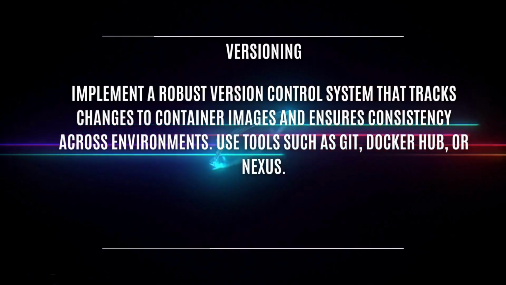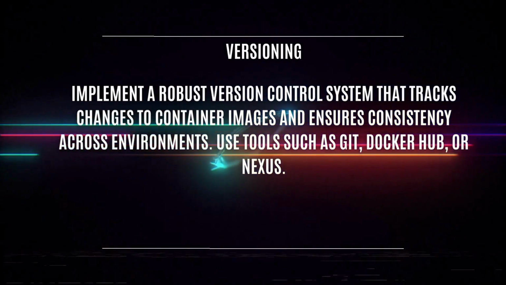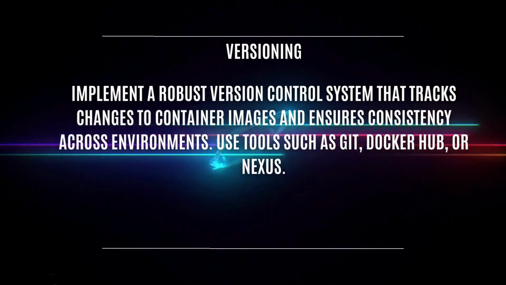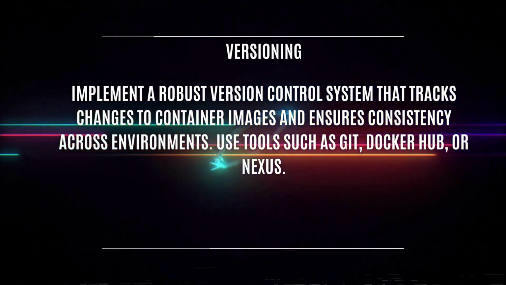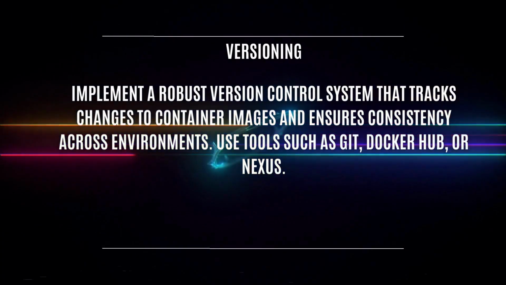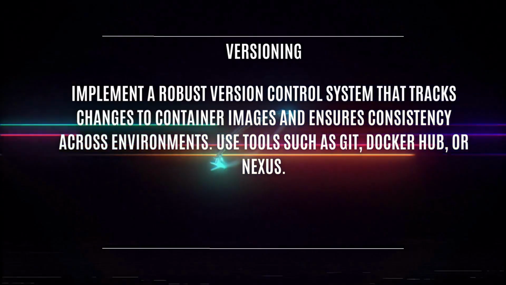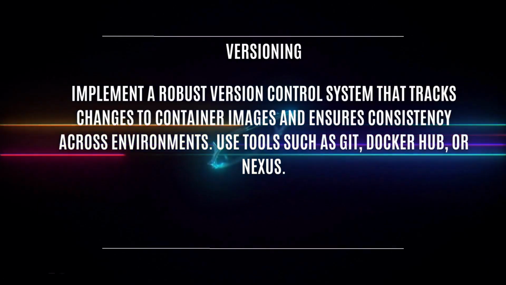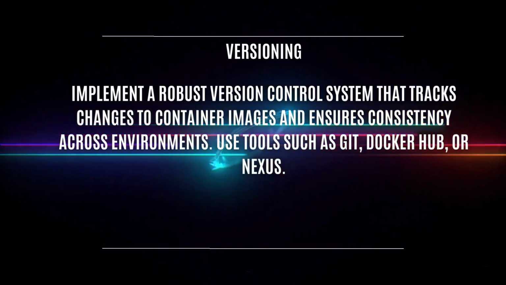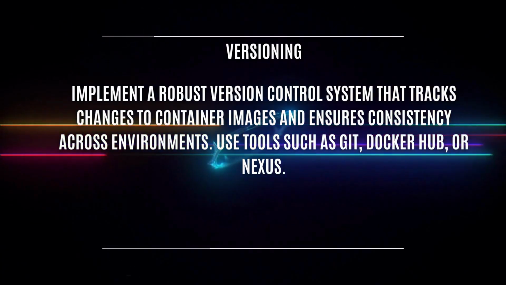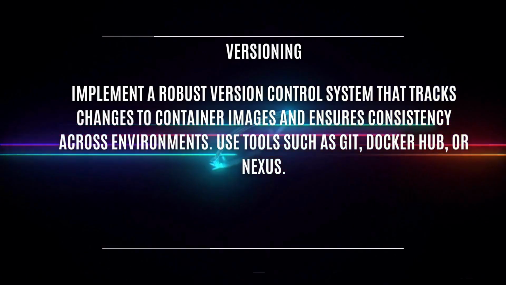Versioning. Managing multiple versions of Docker images can be challenging. As the container image is updated and pushed to a registry, it can create conflict and inconsistency in the environment, making it difficult to maintain consistency and predictability. So how do we overcome this particular issue? Implement a robust version control system that tracks the changes to the container images and ensures consistency across the environment. Use tools such as Git, Docker Hub, and Nexus.